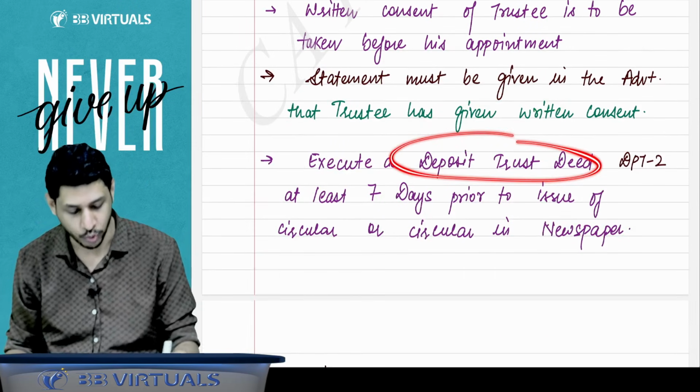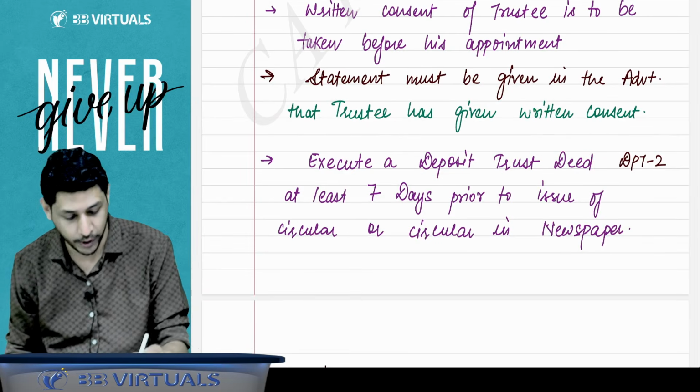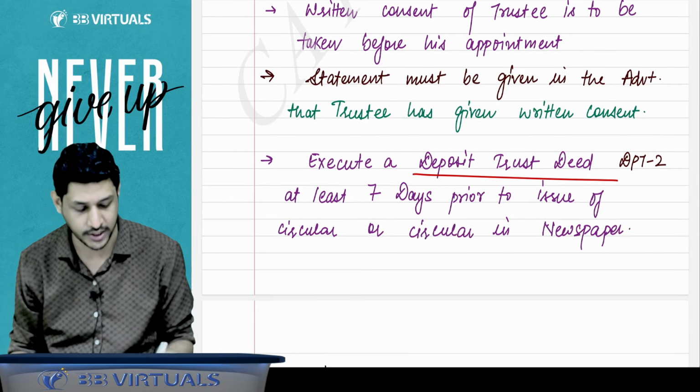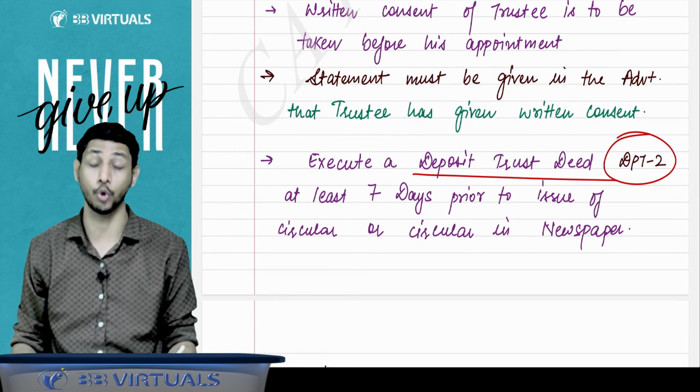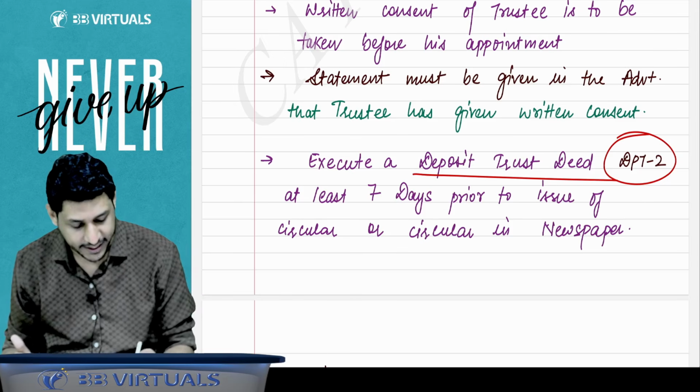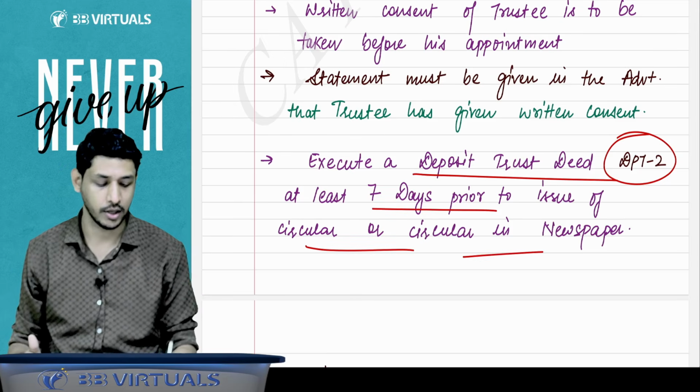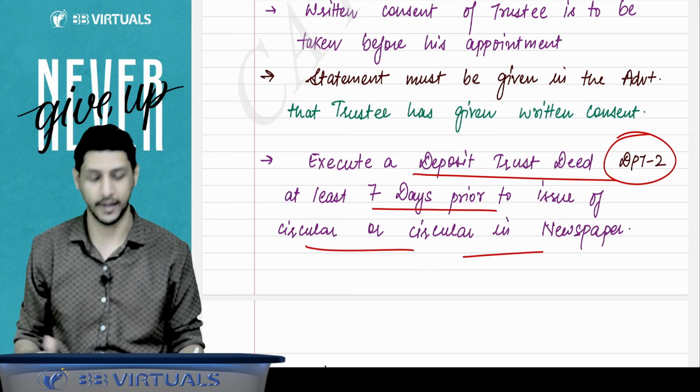And you have to execute a deposit trust deed. Very important point you have to remember. You have to execute a deposit trust deed in the form number DPT 2, at least 7 days prior to the issue of circular or issue of circular in the newspaper.